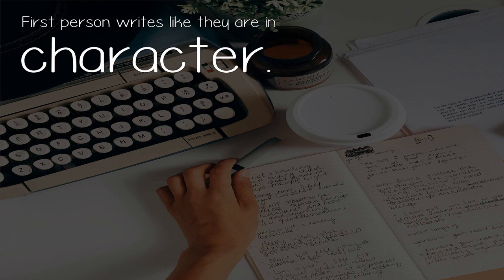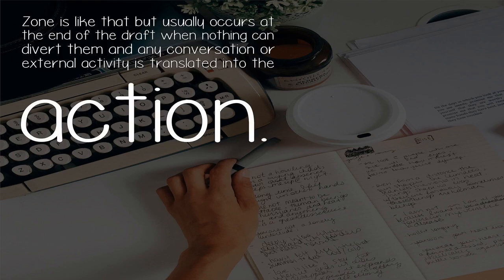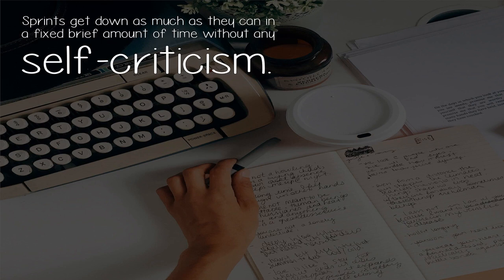First person writes like they are in character. First paragraph, last paragraph is like bookends which then just require filling in between. Zone is like that but usually occurs at the end of the draft when nothing can divert them and any conversation or external activity is translated into the action. But sprints get down as much as they can in a fixed brief amount of time without any self-criticism.